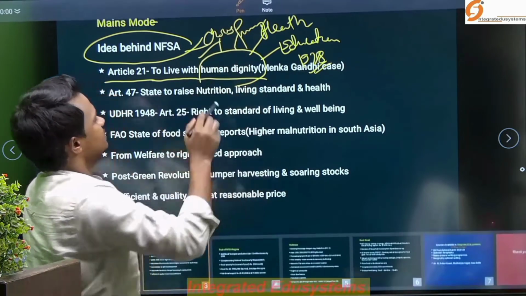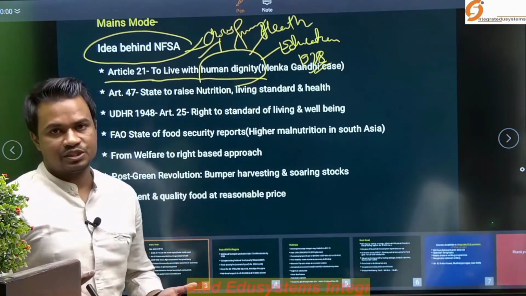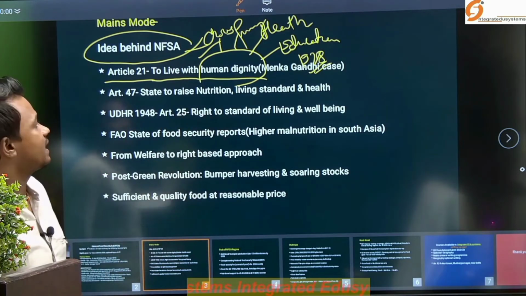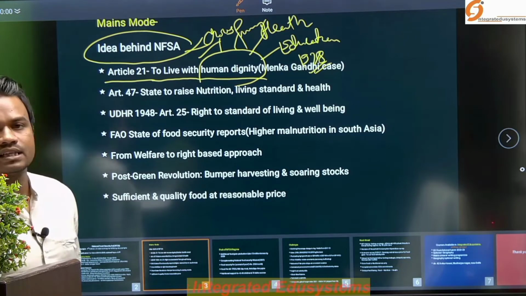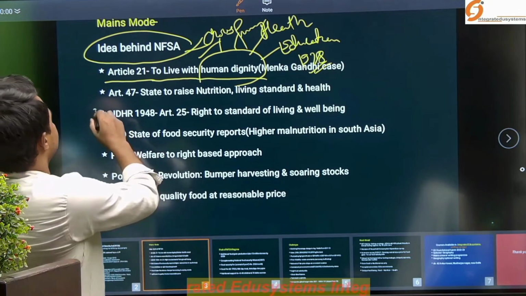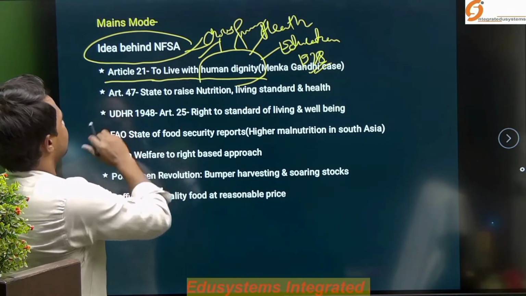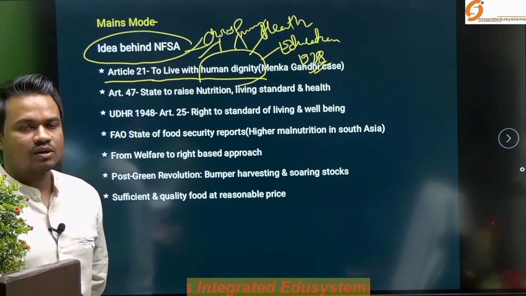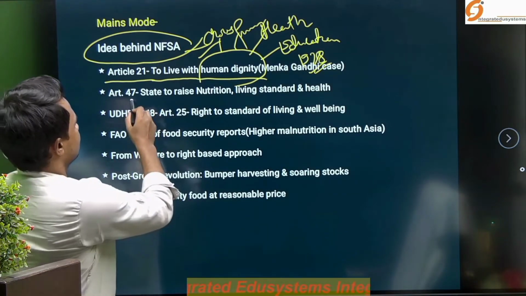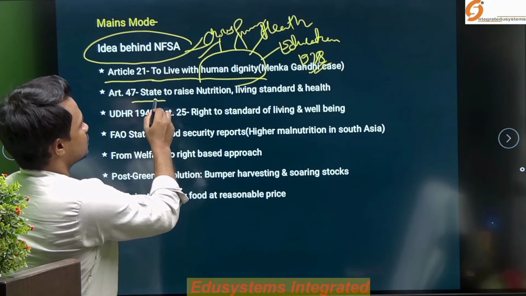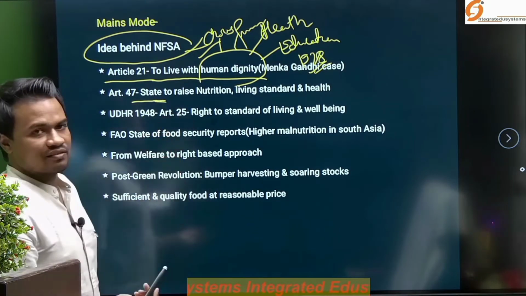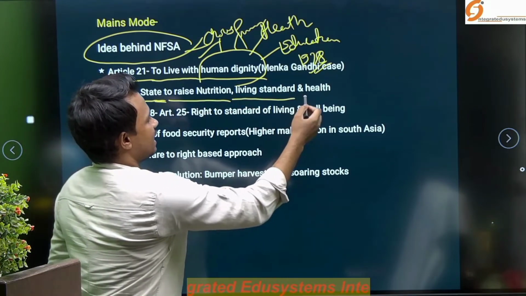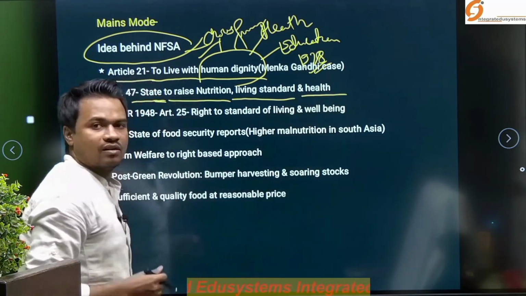So, this is the wide amplitude of interpretation in the Maneka Gandhi case, under Article 21. And the next important thing is Article 47, a Directive Principle of State Policy, which states that the state has to endeavor to raise nutrition, the standard of living, as well as the well-being or health of the people.